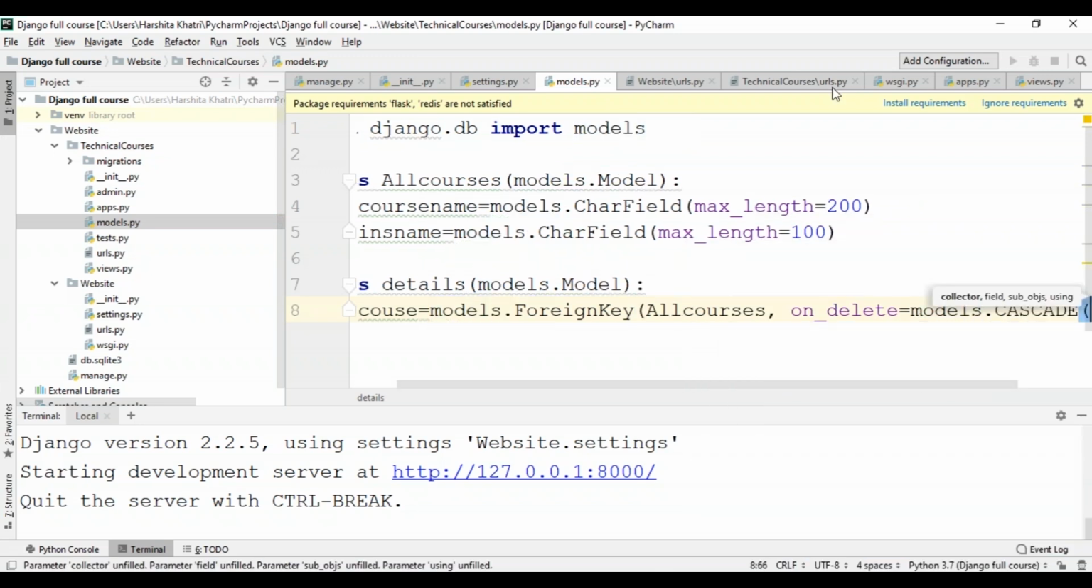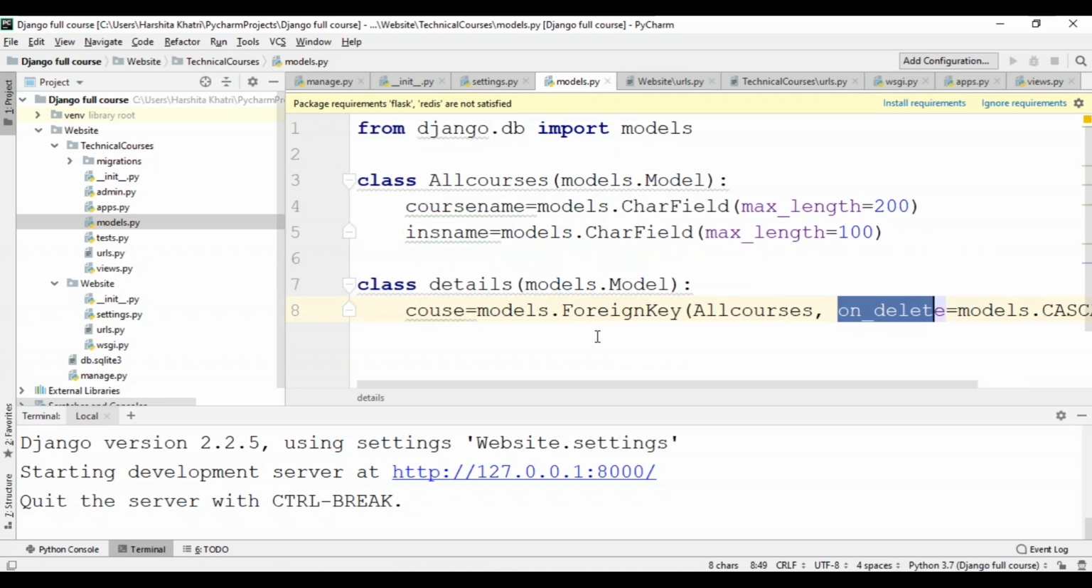models.CASCADE. The purpose of using this on_delete function over here is that in case I delete any course present in the all courses section, I want to delete the details of that course as well. So in case you have any other website wherein it's not necessary to delete something present in the details section when you delete an object of your main class, you may omit using the on_delete attribute.